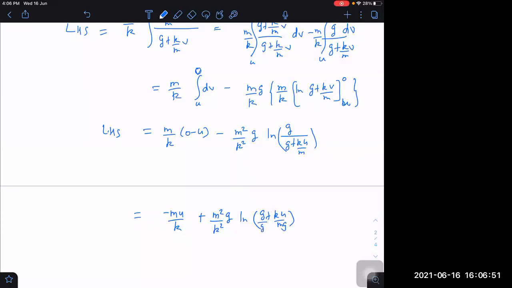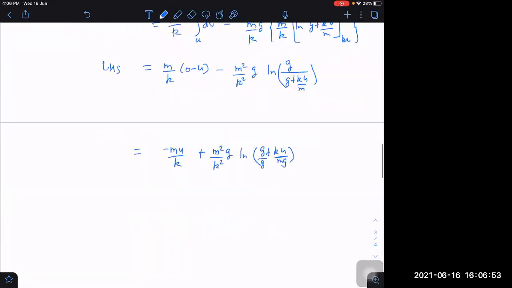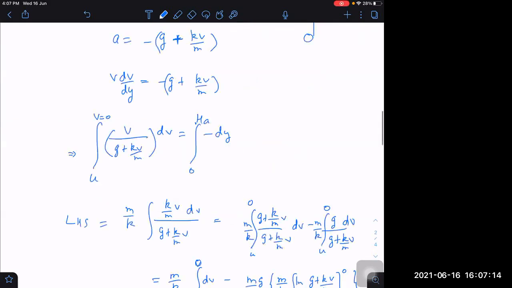This way we can write. Getting the answer finally, m square g by k square into ln 1 plus ku by mg minus mu by k. That is the height of ascent, because on the right hand side we have just 0 minus,